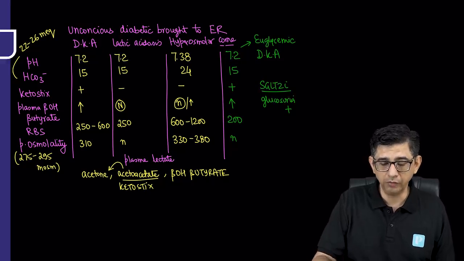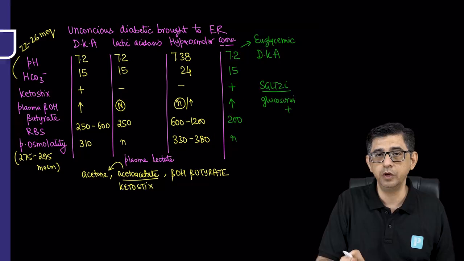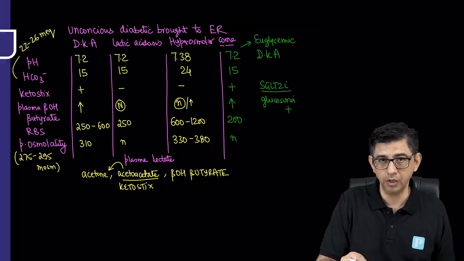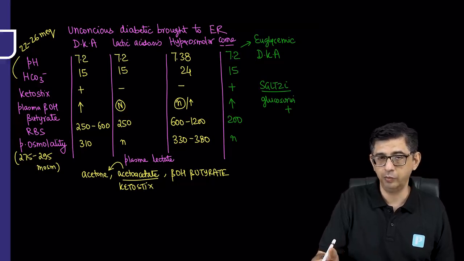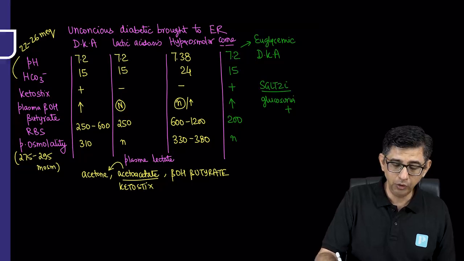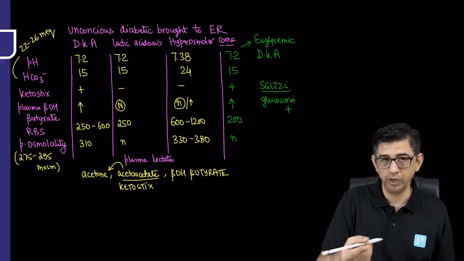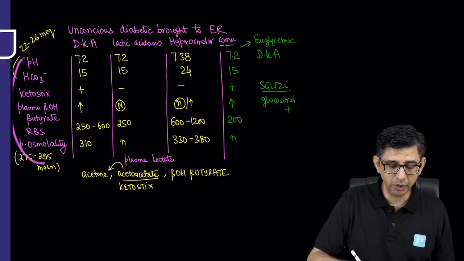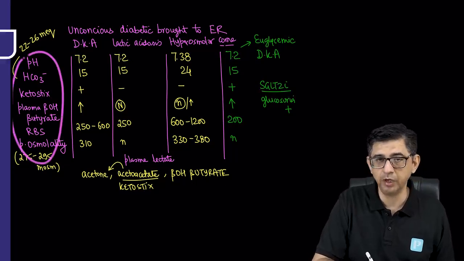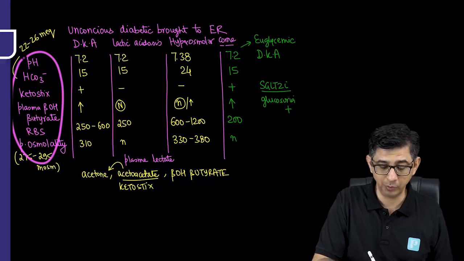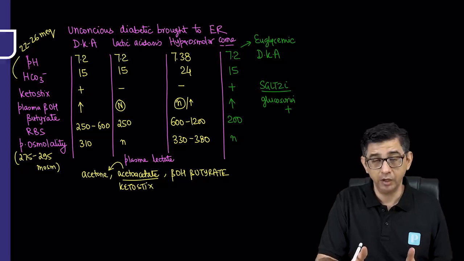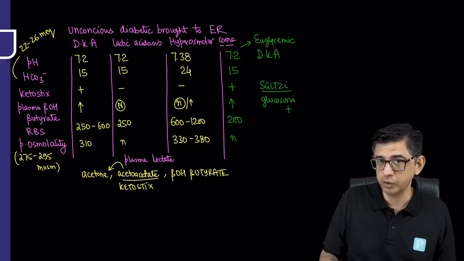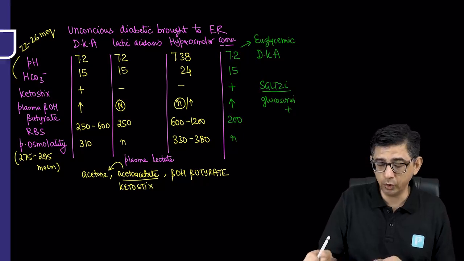what are you going to think of? Then you're going to think in terms of the possibility of a neurological event like stroke. I repeat that again. If an unconscious, unresponsive diabetic is brought to the emergency room, and all the reports that I've said here are normal, meaning pH is normal, ketones are absent, bicarbonate is normal, plasma osmolality is normal, and blood sugar is turning out to be 120, 150. But the point is, in the previous scenario, I was saying that blood sugar was not on a very high side, and ketones were still present.